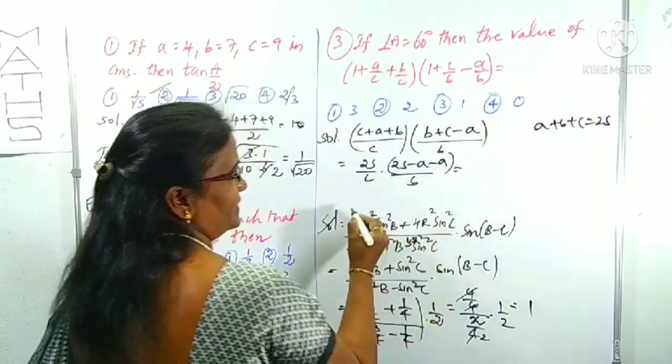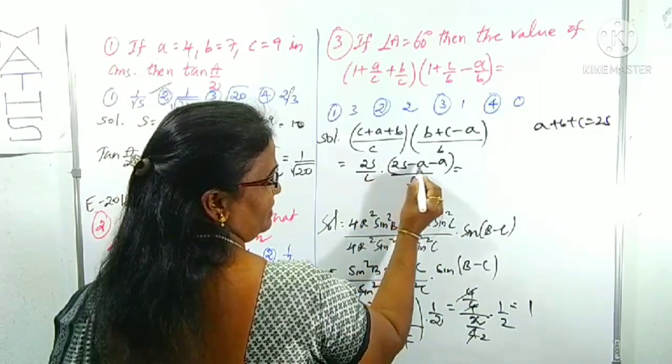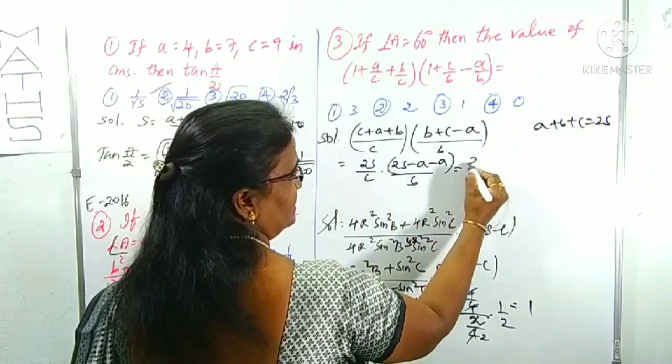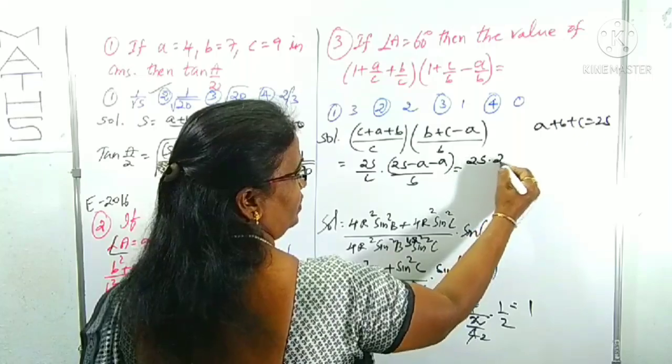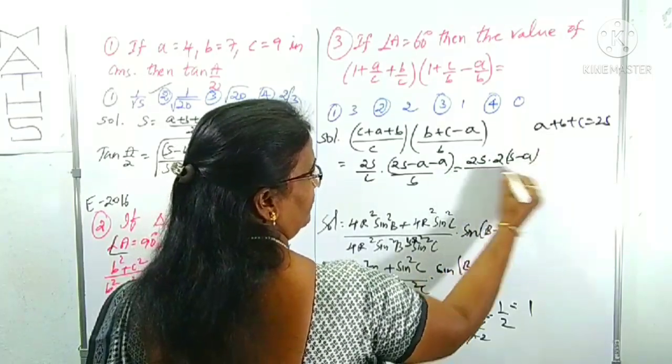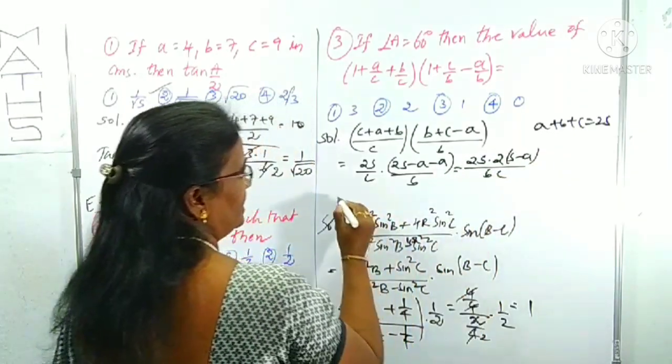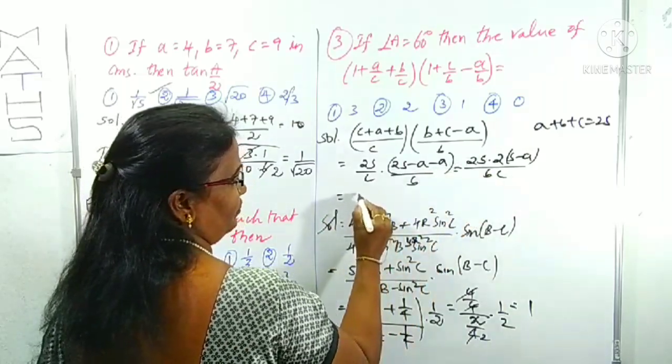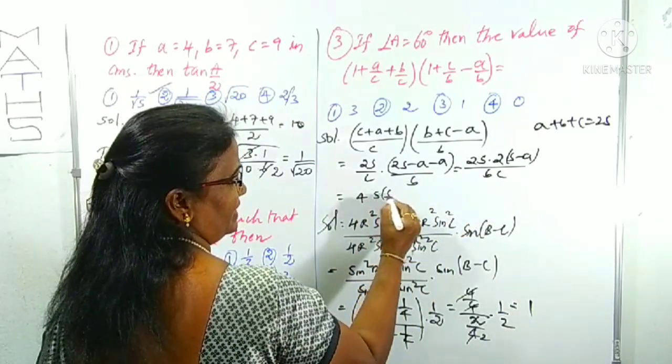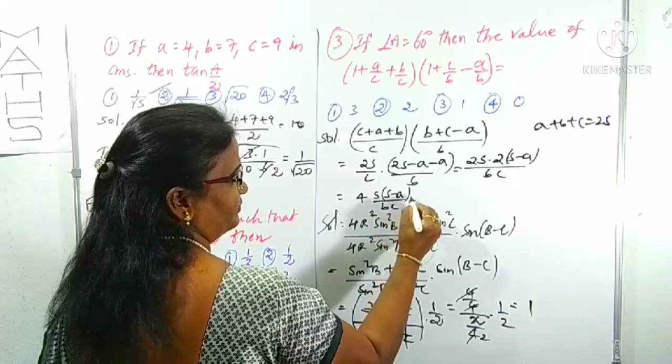Now this is 2s minus 2a, and 2 can be taken out. 2 into 2 of (s − a) by bc, which is 4 s(s − a)/bc.